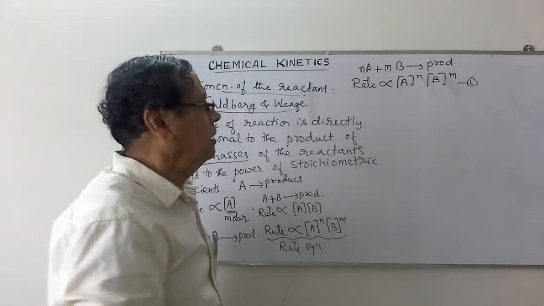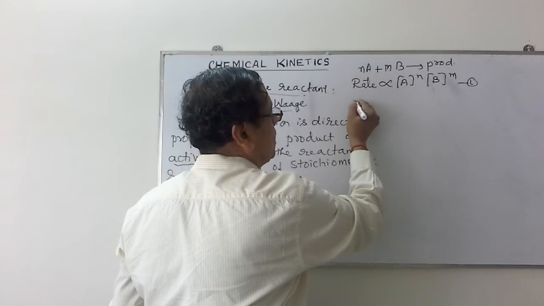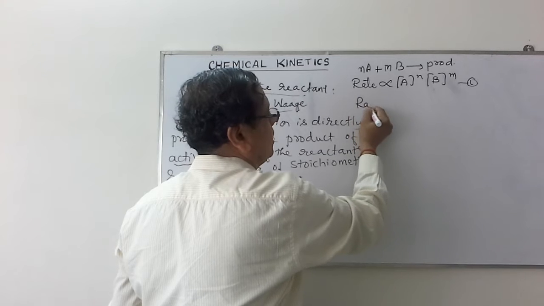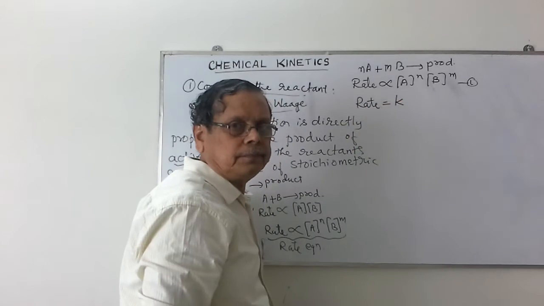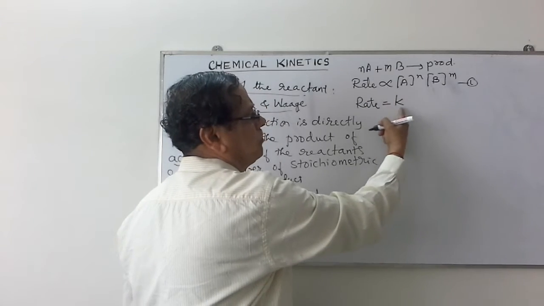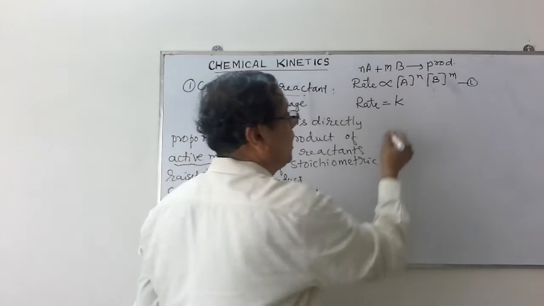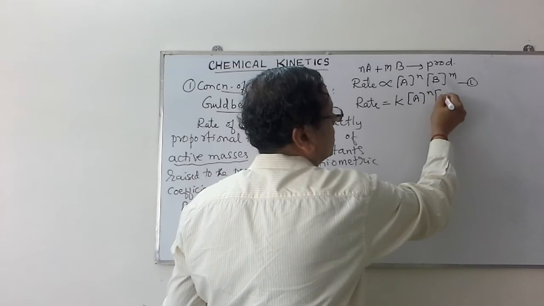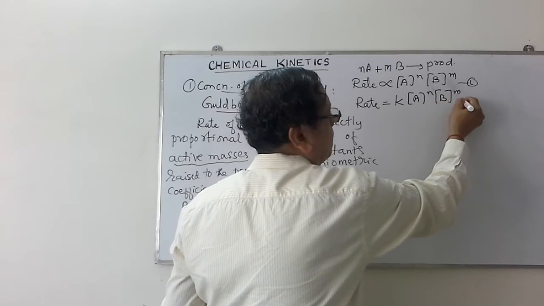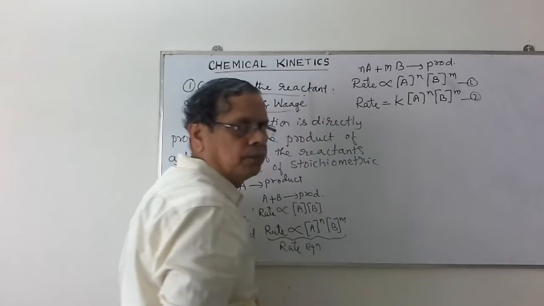In this equation, if you remove the proportionality sign, then we write this as rate is equal to some constant k. To remove this proportionality, we have to introduce some constant k into concentration of A to the power n into concentration of B to the power m. Let us say this is equation number 2.